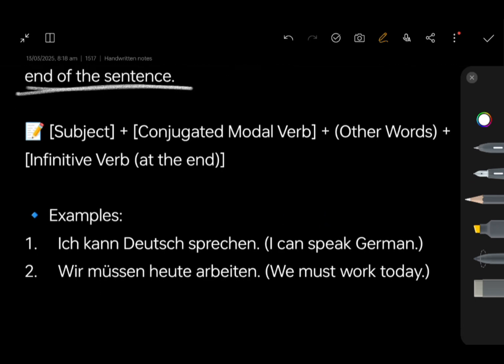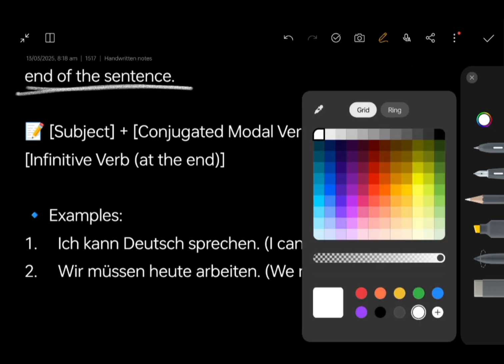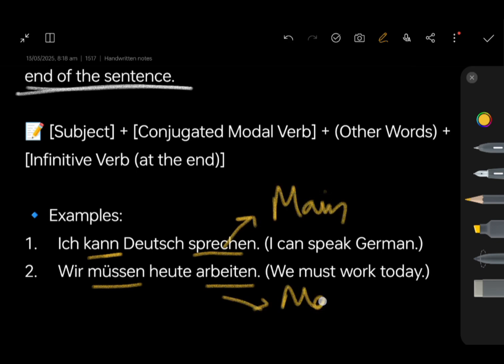Ich kann Deutsch sprechen. Now identify the two verbs. First things first, as soon as you look at a sentence, identify the verbs. Kann, fine. Sprechen, okay. In this sentence, müssen, arbeiten. Now which is the main verb? Sprechen is the main verb. And in this case, arbeiten is the main verb. And what about kann and müssen? What are these? You're right. These are the modal verbs which we just learned.